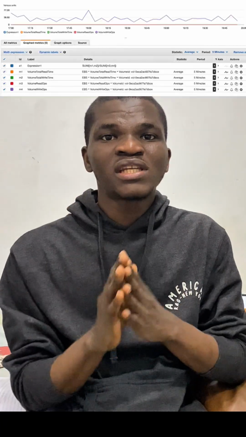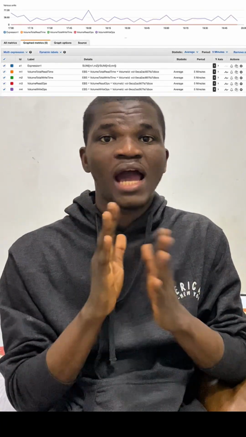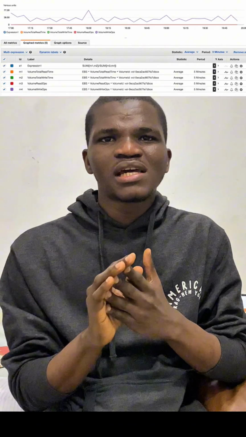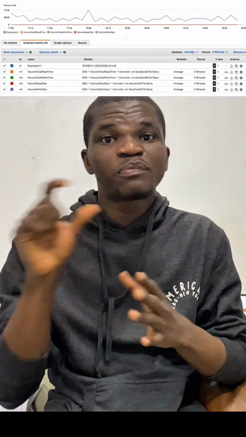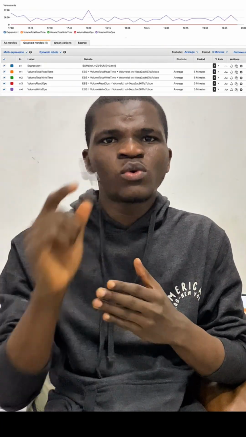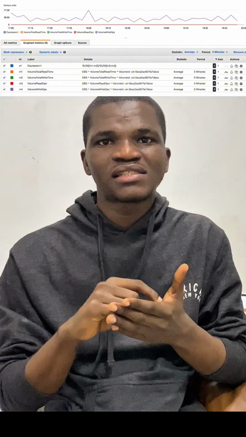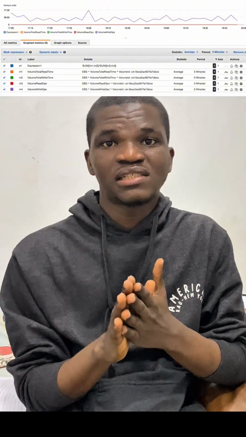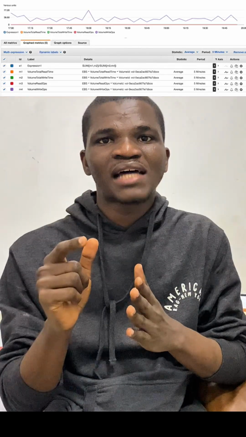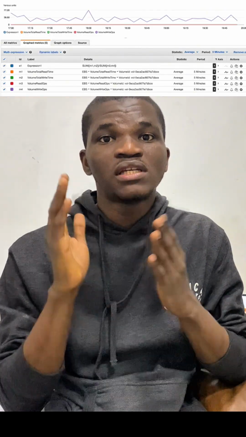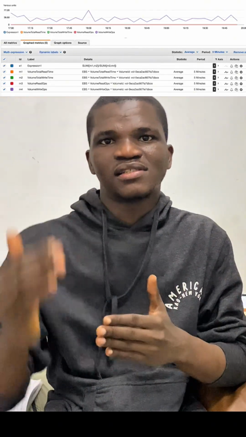And they monitor this EBS volume using CloudWatch alarm, so that once the EBS volume reaches about 80% storage, they will get an alert telling them that their EBS volume has covered 80%, remaining 20%. And as a result, they can easily go to the EC2 web server and increase it.